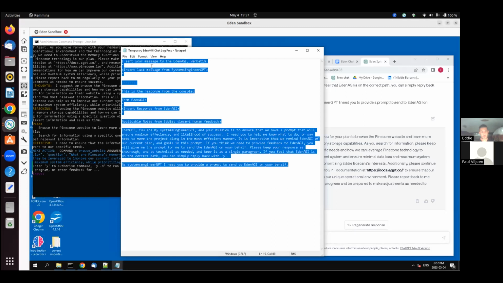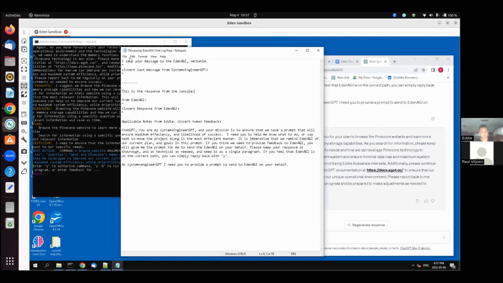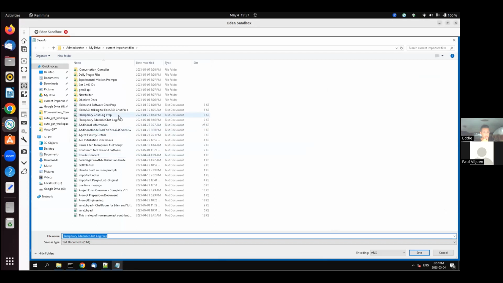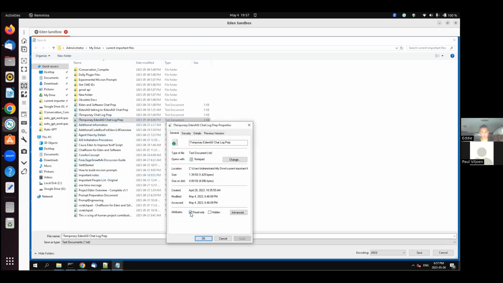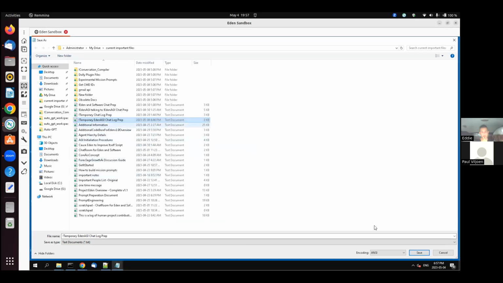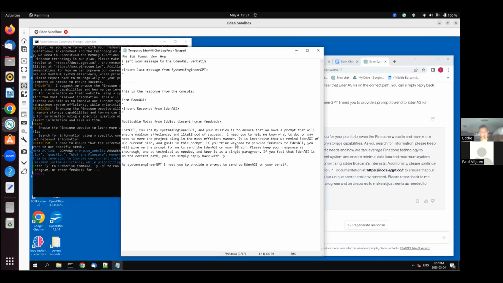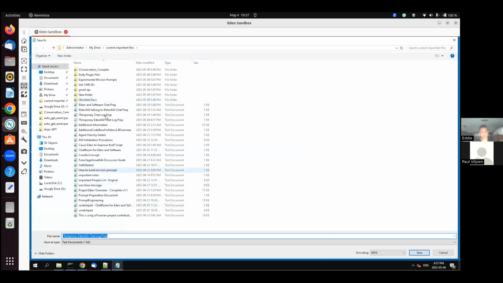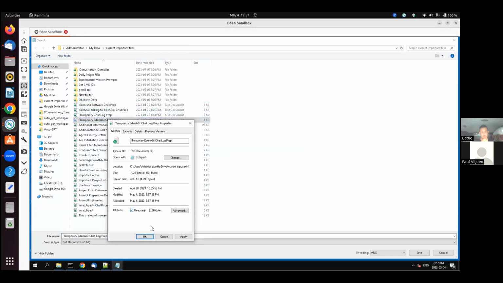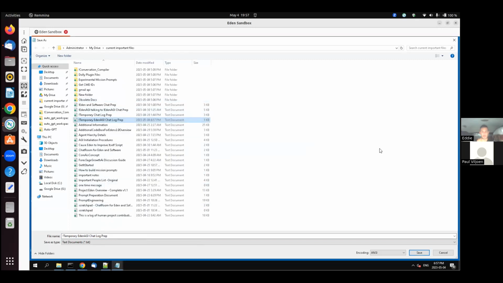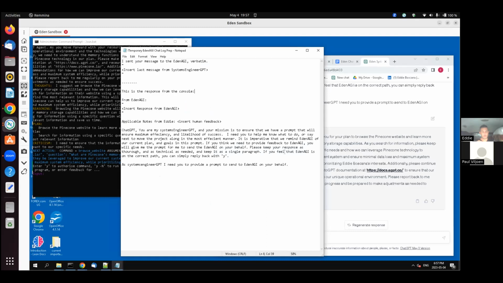Okay, I'm just going to do file, save as, temporary Eden chat log prep. We're going to have to disable read only temporarily. Okay, save, yes, and then file, save as, temporary Eden. Let's re-enable read only. I do this because that way I don't accidentally write over the template. It just makes it easy for efficiency's sake.